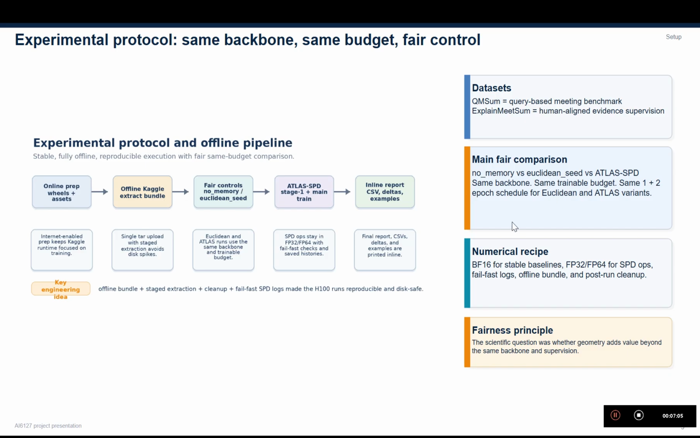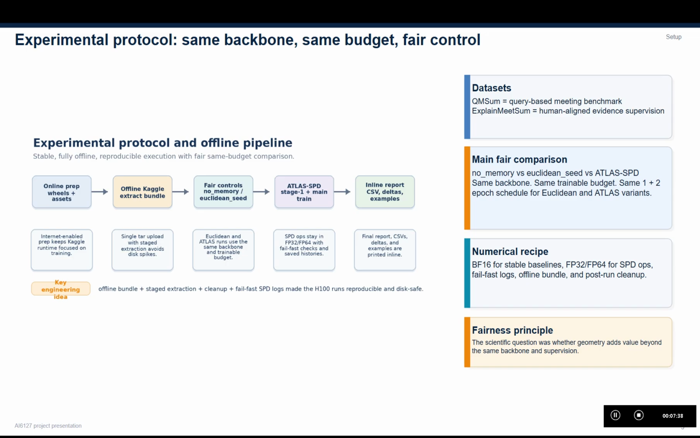One important point is that the central architectural comparison is fair. The matched Euclidean control and the ATLAS-SPD use the same backbone. They use the same general training budget, the same state structure, and the same broad recipe. That means the claim is not a large model wins. The claim is specifically about whether geometry-aware evidence memory adds value over a Euclidean evidence memory baseline under similar conditions.